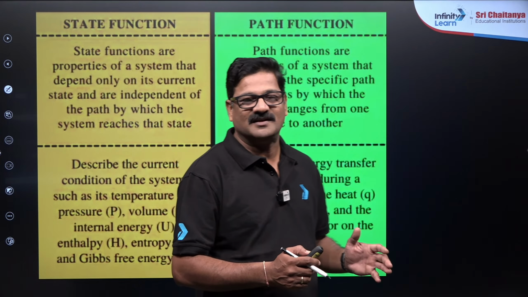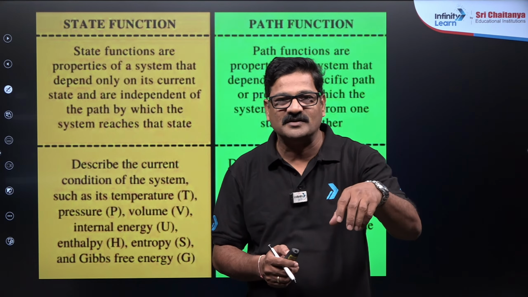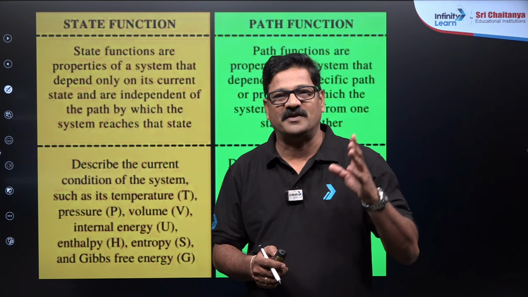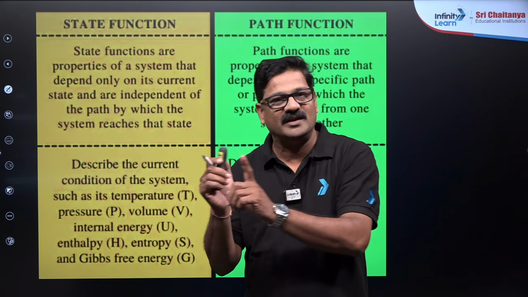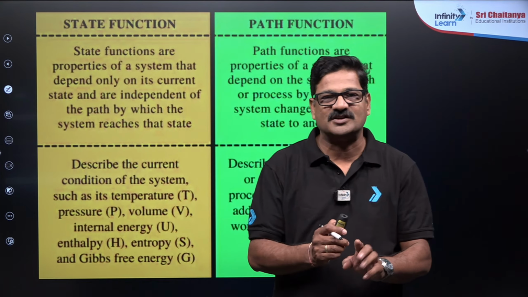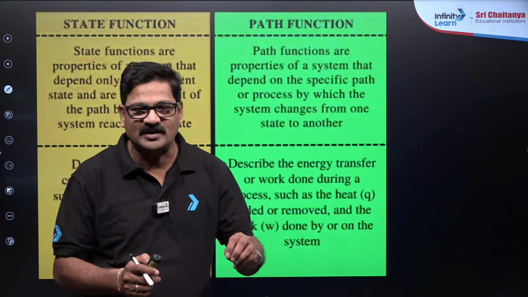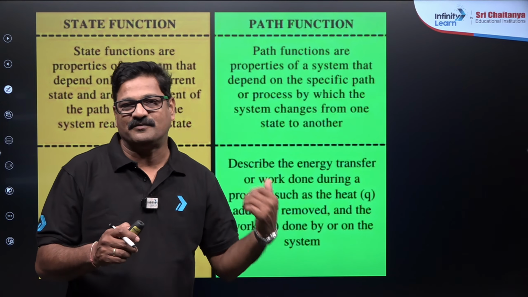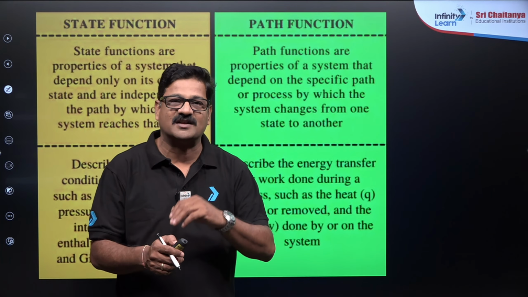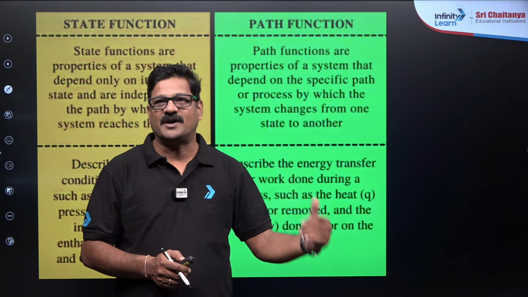Let us see the state functions and the path functions. What is a state function? It is a function or a property which defines the state of a system, and this depends only on the initial state and the final state during a process. While a path function is a property which depends on the initial as well as the final state, including the direction in which the change is taking place. That is a path function.